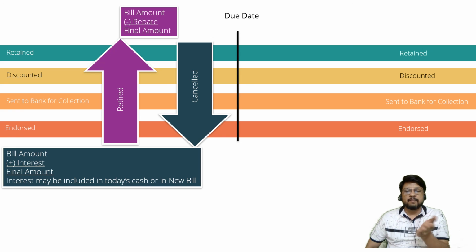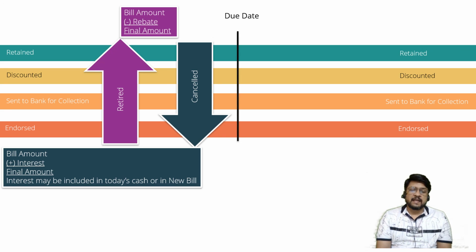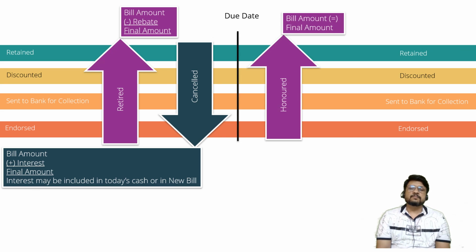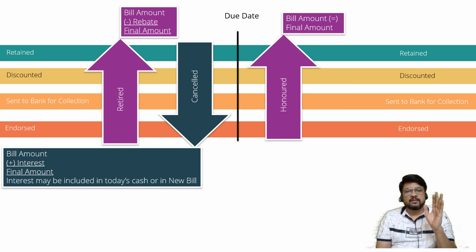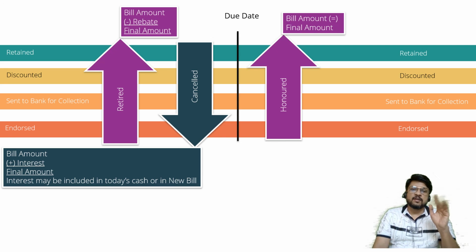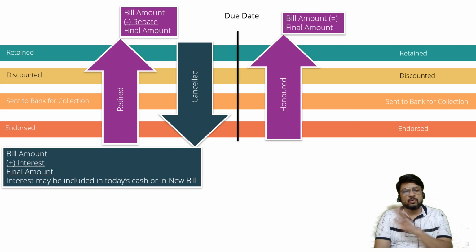So if it happens before the due date and it is honored, we'll use the word retired. If it happens before the due date but it is dishonored, we'll use the word cancelled for this purpose. On the due date, if the bill is honored, then it is called as honored, because on the due date you are fulfilling your promise. In such a situation, the amount of bill will be equal to final amount, no interest, no rebate, nothing of that sort.